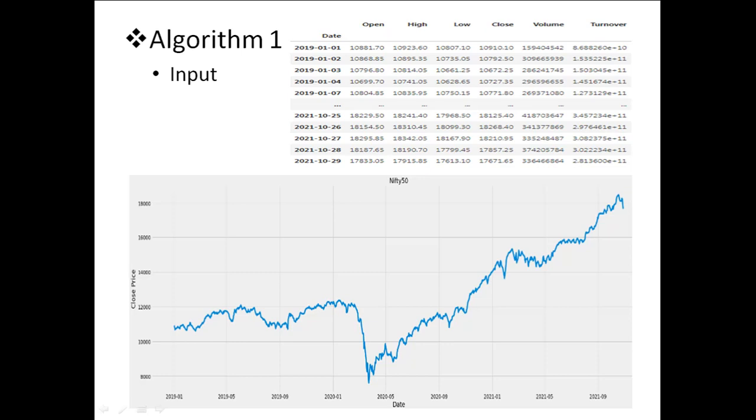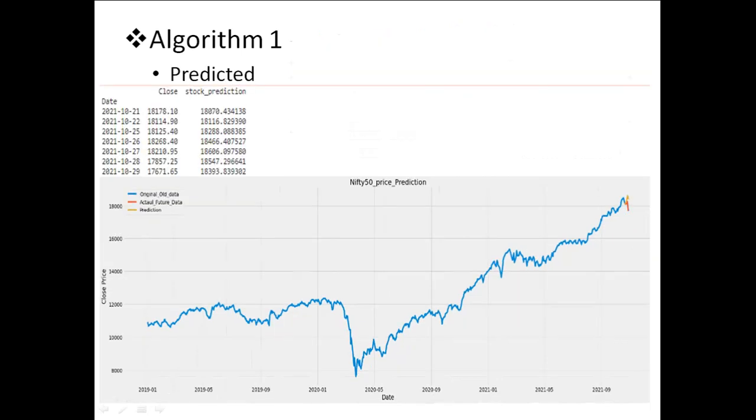From January 2019 to 29th October 2021, this 2 years plus data we have given as input to the algorithm, and this is what the algorithm predicted.